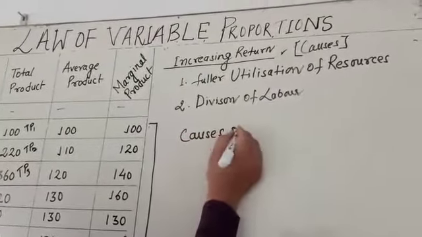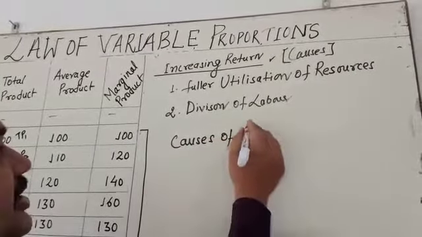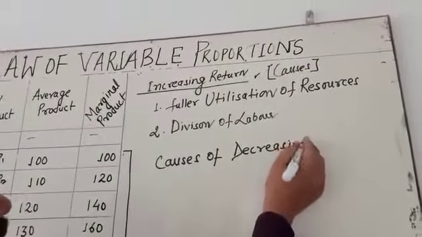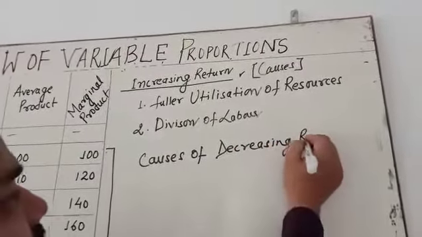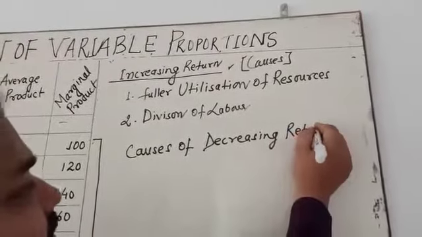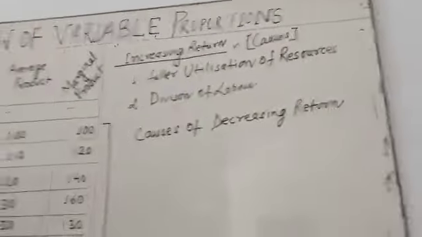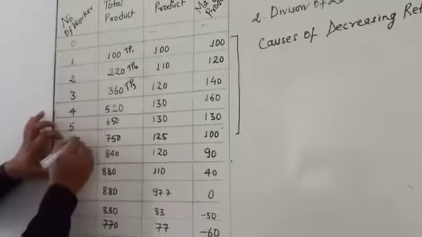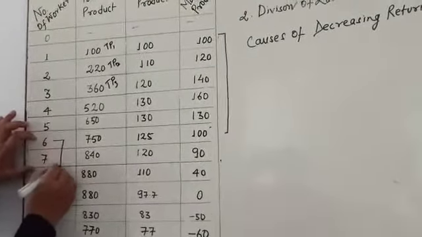Next, what are the causes of decreasing return? In decreasing return, at a certain level the quantity is going to decrease. Why? Because you are increasing the number of workers. Here you observe 6, 7, 8, 9.